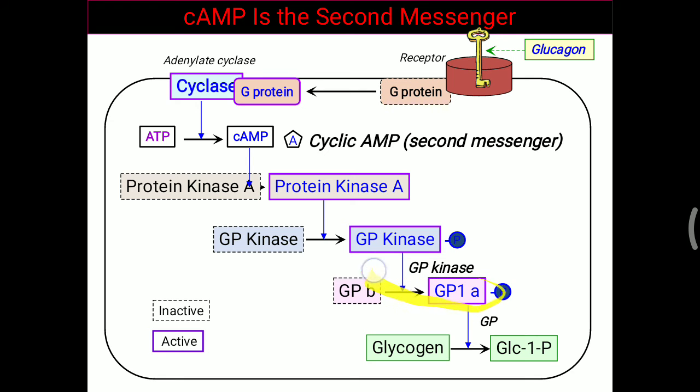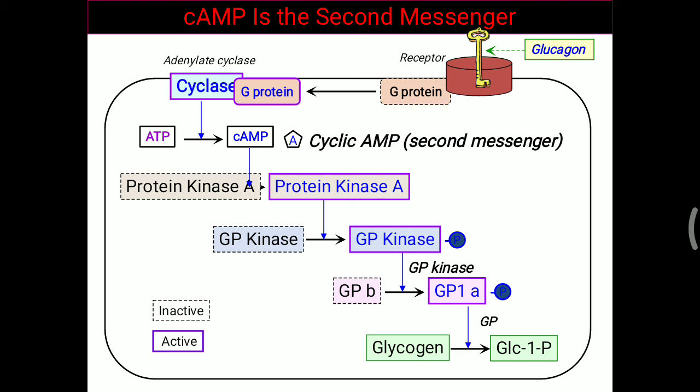Now what is the function of glycogen phosphorylase A? It will liberate glucose molecules in the form of glucose 1 phosphate from the glycogen. You have to remember that in the muscle, glucose 1 phosphate will be there, and from that glucose 6 phosphate will be generated, but in the liver, glucose 1 phosphate goes to glucose 6 phosphate and then glucose is generated. Only the liver is able to make a glucose molecule. In this reaction, the dotted lines show the inactive forms, but all will be converted into the active form in the presence of cyclic AMP.